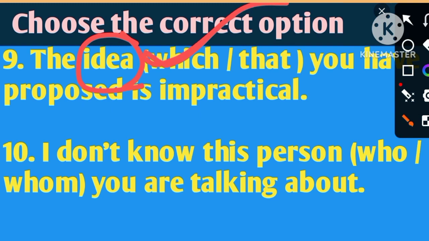In question number 10, I don't know this person who or whom you are talking about. Friends, you can see here the subject is you, and you are talking about whom, that will be the object. So actually this person is the object of this sentence, so we have to choose the objective form here, that is whom. So whom will be the perfect answer.